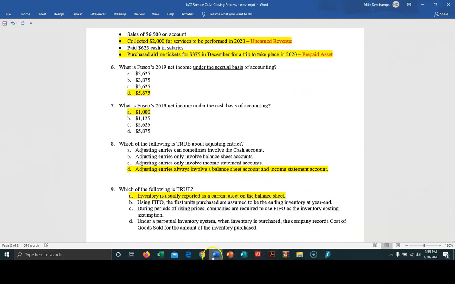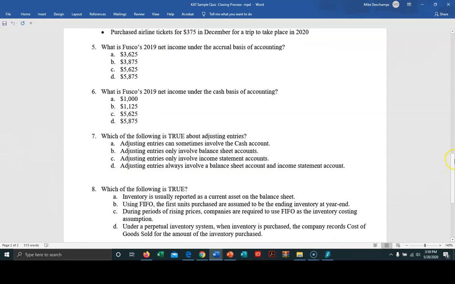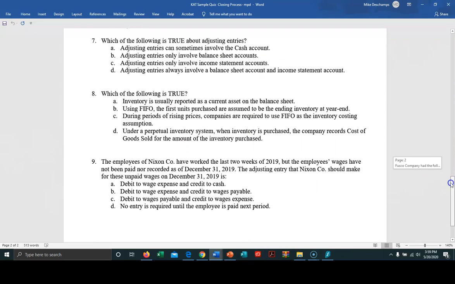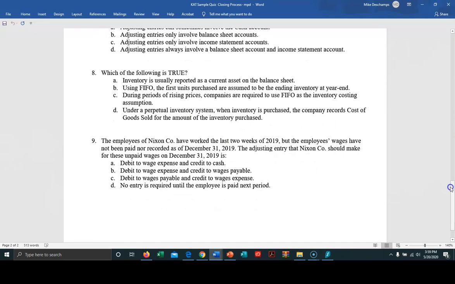I thought that was it, but I think I have one more question for you. And we don't want to miss this because we want you to score a passing grade on the exam. The employees of Nixon Company have worked the last 2 weeks of 2019, but the employees' wages have not been paid or recorded as of December 31st, 2019. The adjusting entry that Nixon should make for these unpaid wages on December 31st, 2019 is.